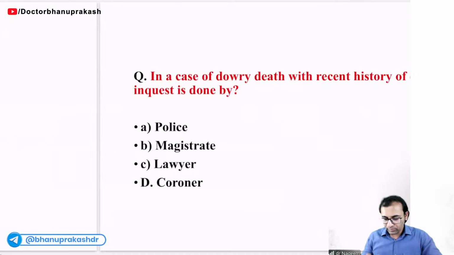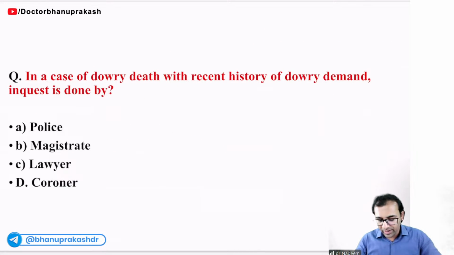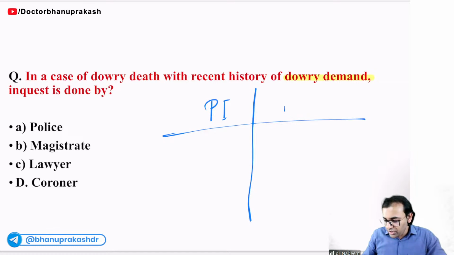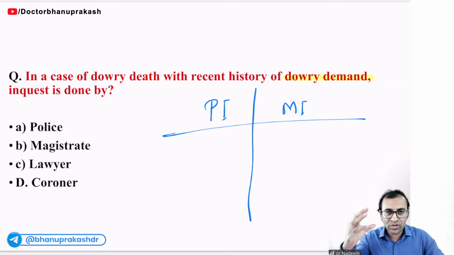Next question. In a case of dowry death with recent history of dowry demand, inquest is done by. Simple thing is that we have learned that one is called the police inquest, another is called magistrate inquest. In a case of murder, rape, suicide, homicide, or if there is death because of machines or animals, police inquiry will be done.